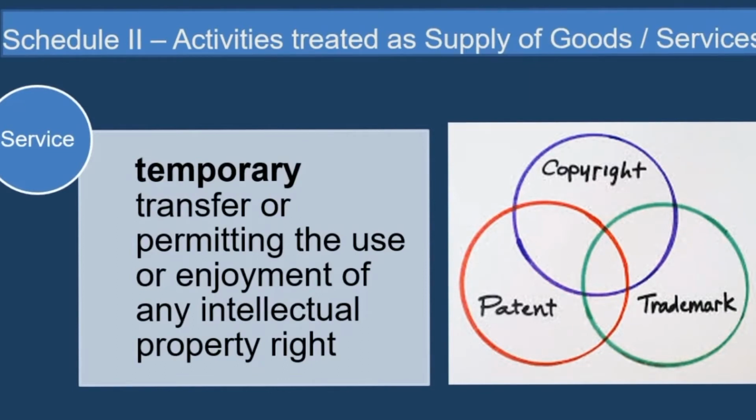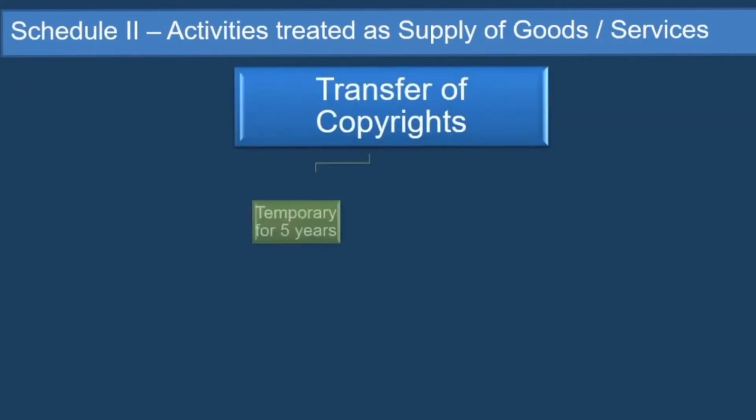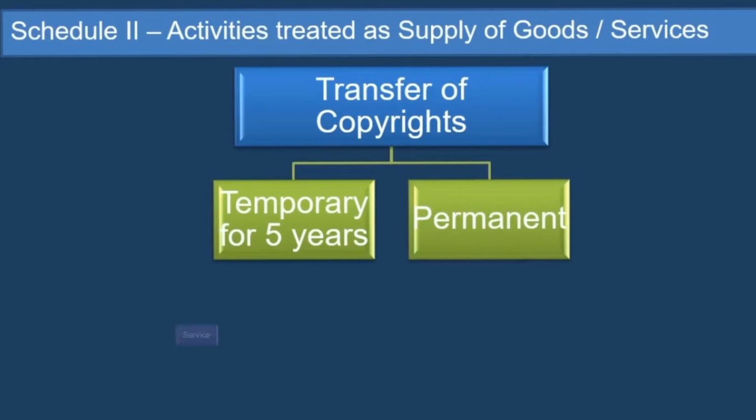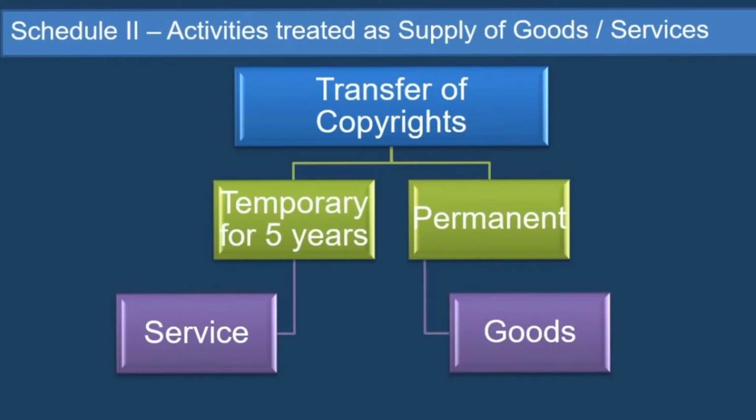So if there is a temporary transfer, then it will be treated as service. So obviously, if it is a permanent transfer, that will be treated as goods. So transfer of copyrights. The copyrights have been given for the next 5 years. Then it will be treated as service. But if you are transferring the copyrights permanently, then that will be treated as a sale of goods or supply of goods. Just remember these things.